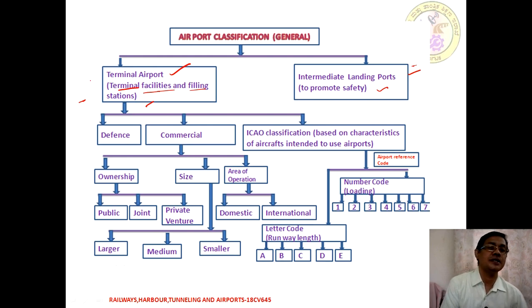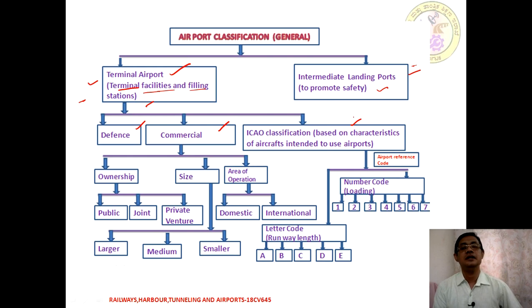Coming to the terminal airport, we are widely classifying it into three types. One is with respect to defense, the next one is commercial, and the next one is with respect to ICAO classifications or guidelines. Moving on to the first one, it is called defense. Whenever we have a strategic point of view, the runways or airports dedicated to defense come under defense airports.